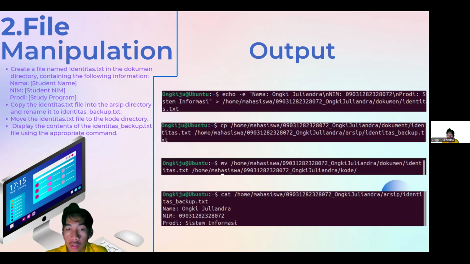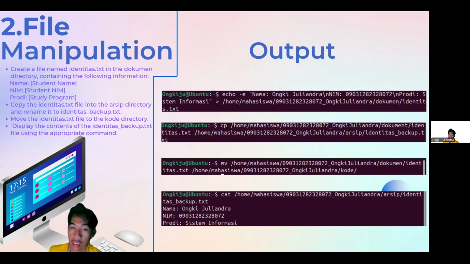Okay, after that we need to move the identitas.txt file from the document directory to the code directory. So I use the mv command: /home/mahasiswa/name_nama/document/identitas.txt, and then /home/mahasiswa/name_nama, and then the directory that we want to move the file to, the code directory.